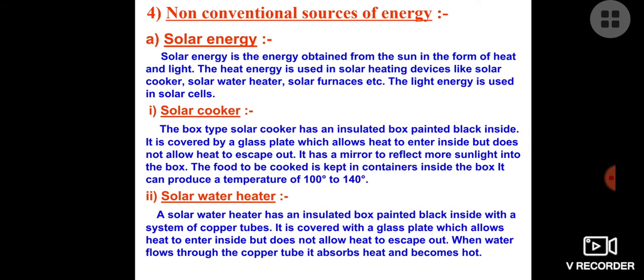Now there is another, solar water heater. In the solar water heater we use the same phenomenon, that a solar water heater has an insulated box painted black inside with a system of copper tubes. Again, in the solar cooker also we use the same black color utensils and black color cover, because black color has a tendency to trap the heat energy. That's why we use black color. Here we are also using black color. Now it is covered with a glass plate which allows heat to enter inside but does not allow it to escape out. That means the greenhouse effect normally. When water flows through the copper tube, it absorbs heat and becomes hot.